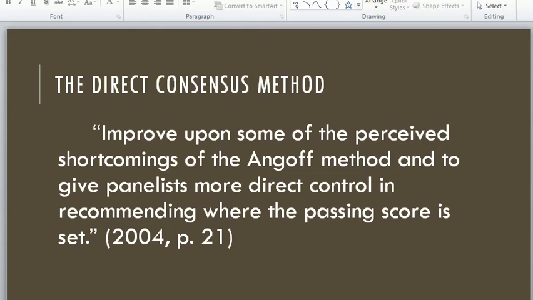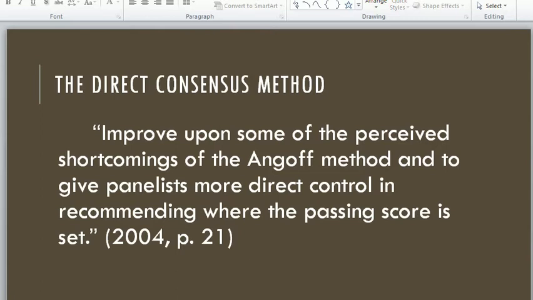Dear students, one of the experts says it aims to improve upon some of the perceived shortcomings of the Angoff method and to give panelists more direct control in recommending where the passing score is set.